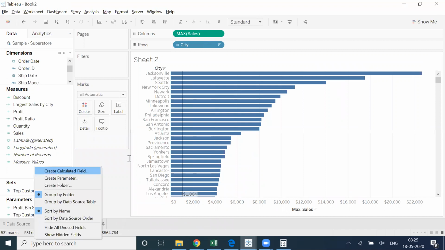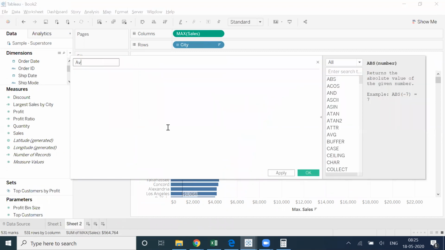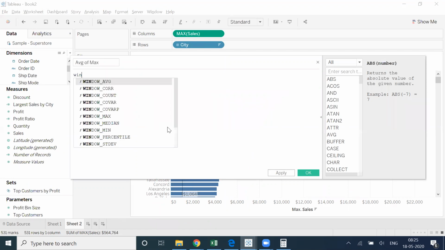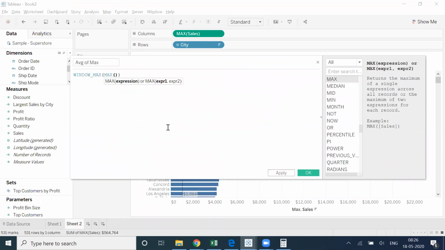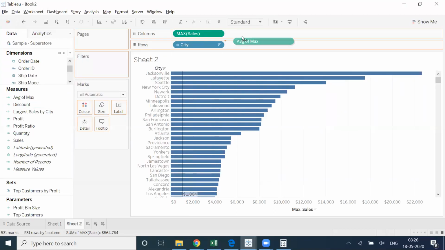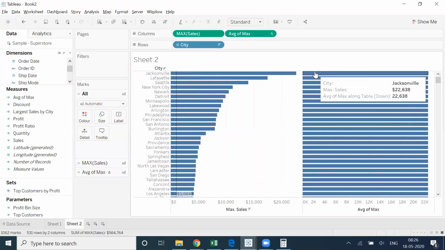So if I create average of max something and write window max of sales, then let's see the value we are getting. Obviously as of now this is my entire individual value.